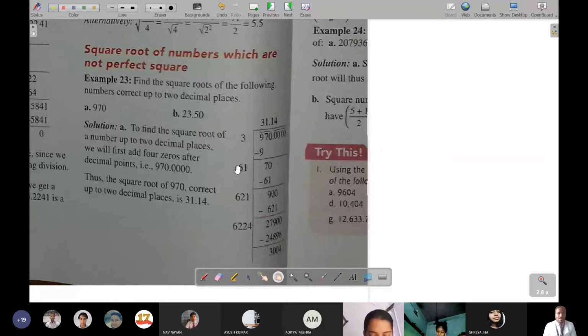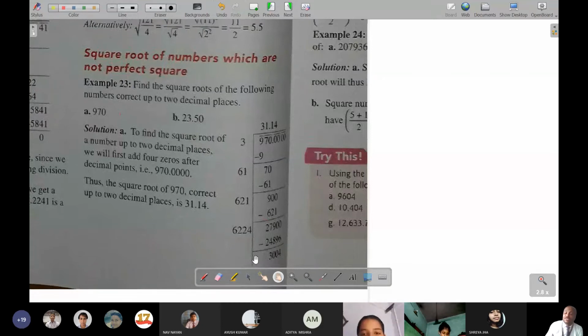Now here, the square root of numbers which are not a perfect square. For the numbers which are not perfect squares, how can we find the square root? If you remember, earlier also I had said that in such questions it is asked to find up to some decimal places, like here it has been said up to 2 decimal places. So what we will do?